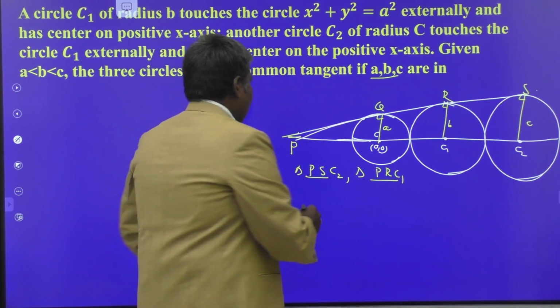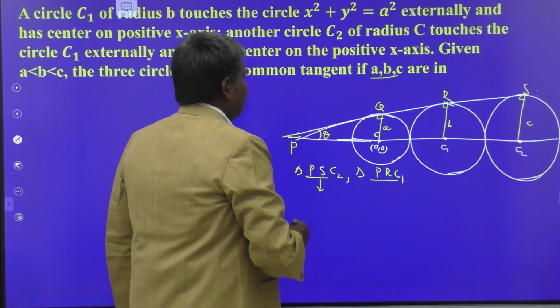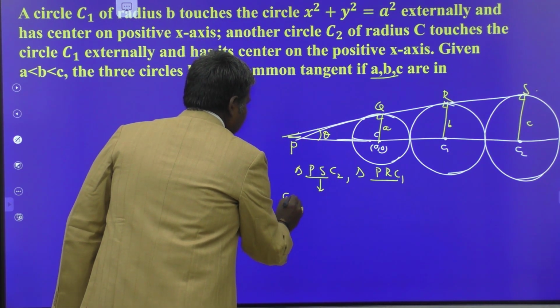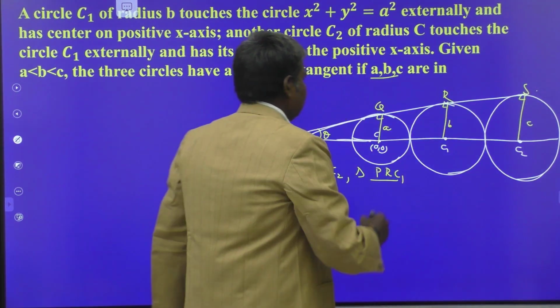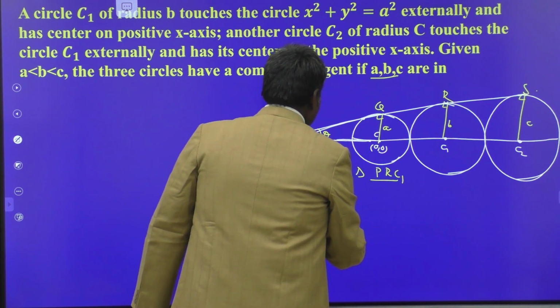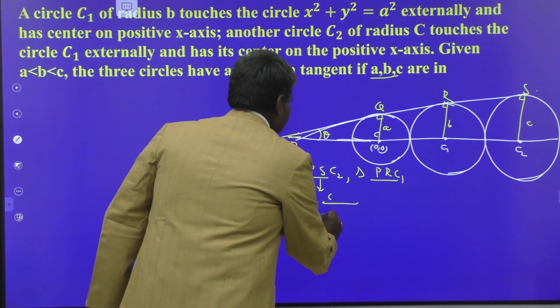Okay. From this triangle, can I take cos theta? Suppose this is angle theta. Cos theta is equal to what? Cos theta is equal to the radius, which is C, by PC2.